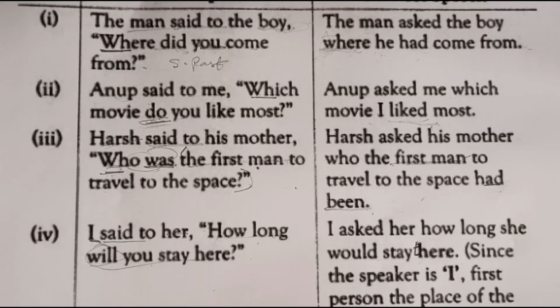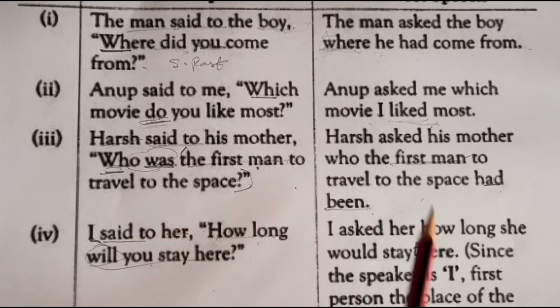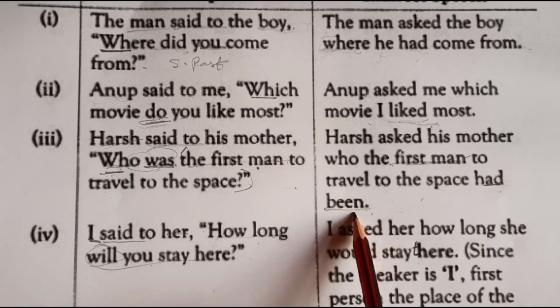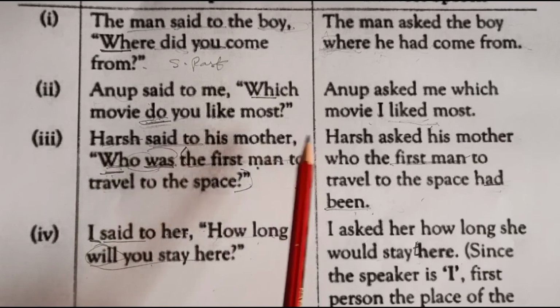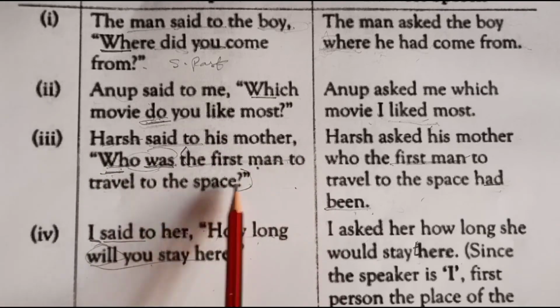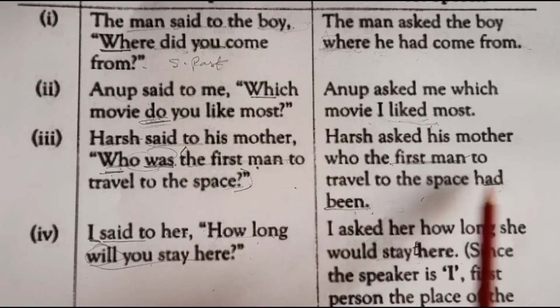See, the tense of the statement is past continuous, hence it will be changed to past perfect continuous. Had been will be used in the statement. So the statement will be transformed as: Harsh asked his mother who the first man to travel to space had been.